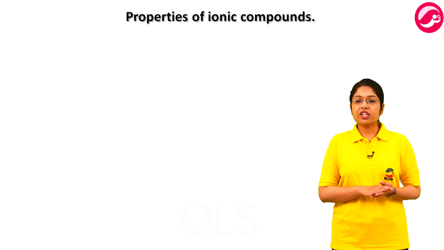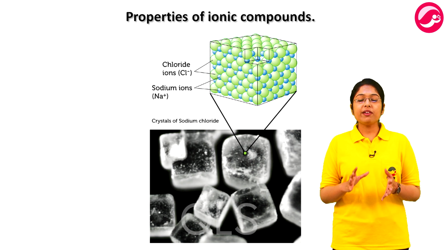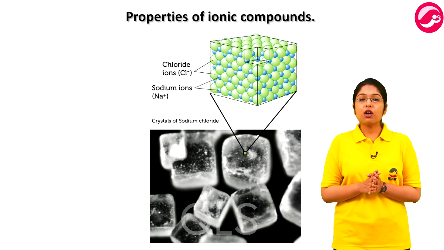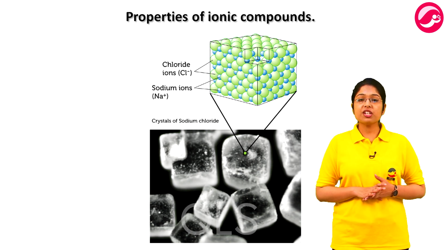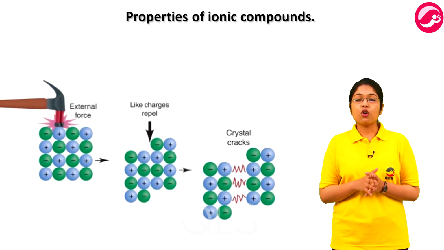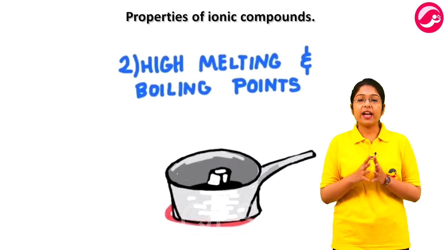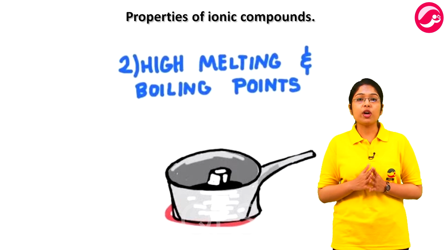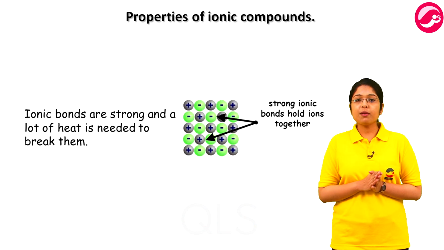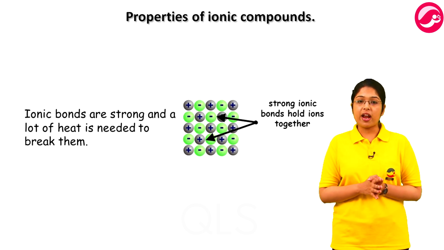Now, let's check the different properties of ionic compounds. First is their appearance. Ionic compounds are hard solids because of their strong force of attraction among the ions. The stronger the force of attraction, the harder the substance. They are also brittle. Under applied pressure, they break into pieces. Due to the strong attractive force, the ions are held together very strongly. This also results in high melting and boiling points of ionic compounds. A high amount of heat has to be applied to overcome the strong interionic attractions.